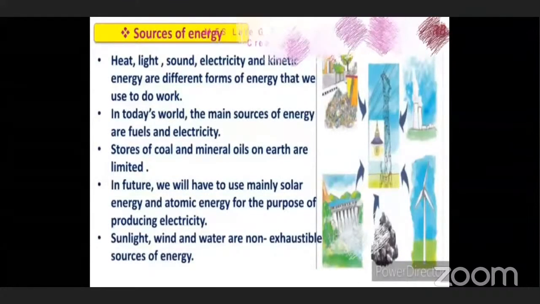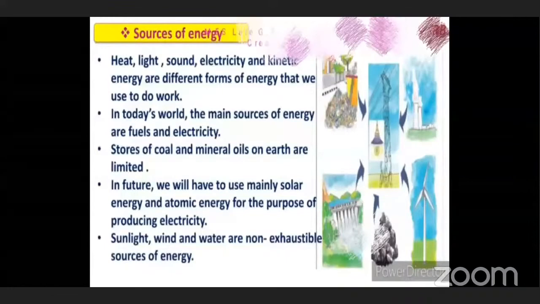In today's world, the main sources of energy are fuels and electricity. Nowadays, what are we using? The main sources of energy which we are using are the fuels which we burn, for example coal, petrol, diesel, kerosene. And electricity. Can you live without electricity, children? No, teacher.